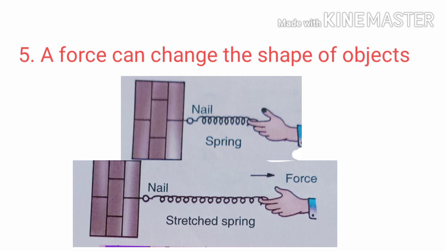And the last effect of force is that a force cannot cause any effect on the mass of an object. Mass is a basic property of matter. When a force is applied on an object, it does not cause any effect on the mass of the object. The mass of an object is a constant quantity, so we can't change it.